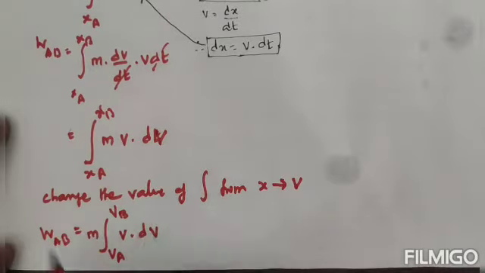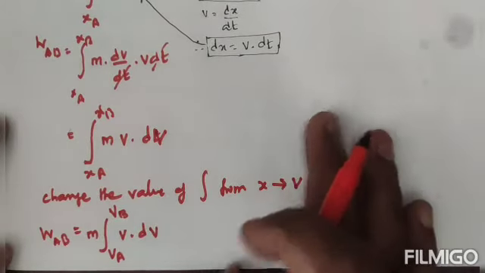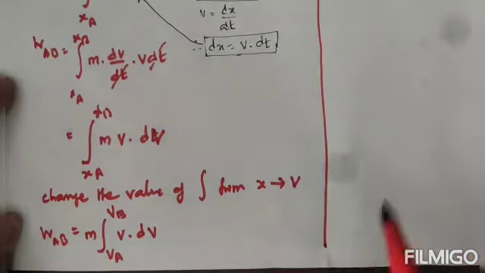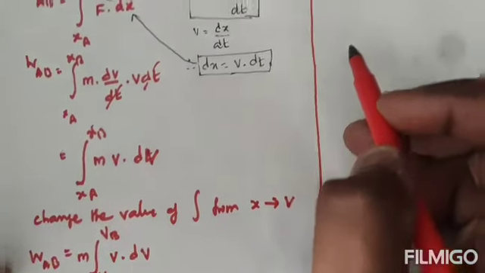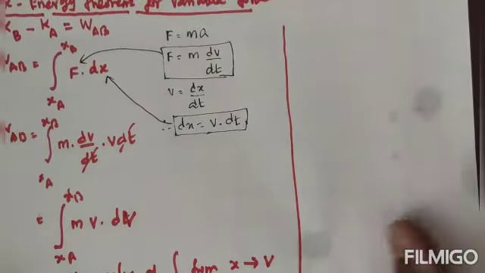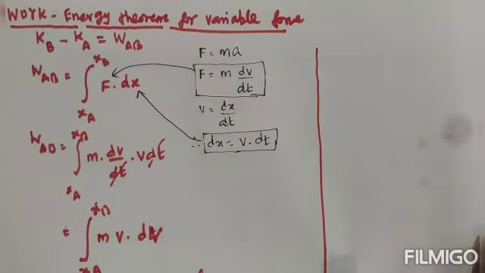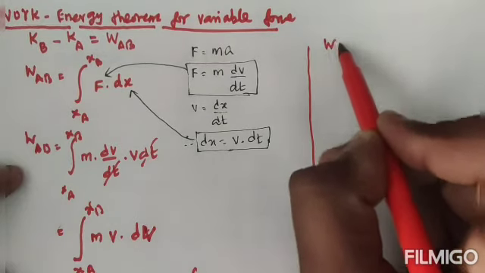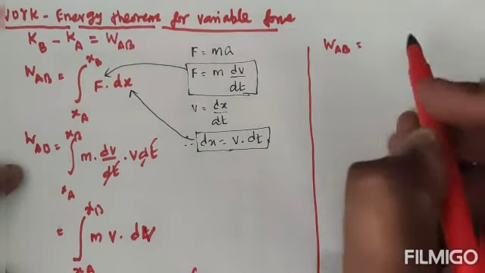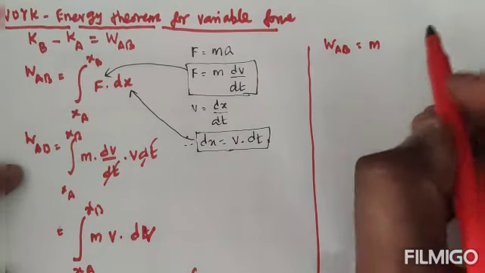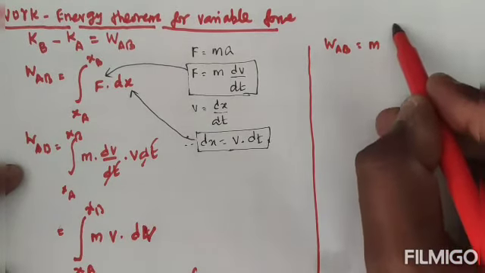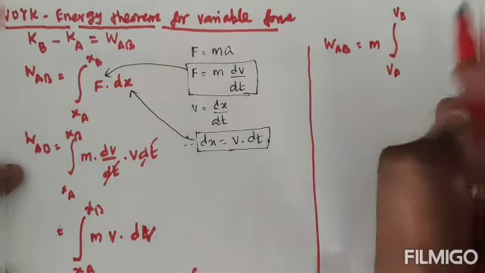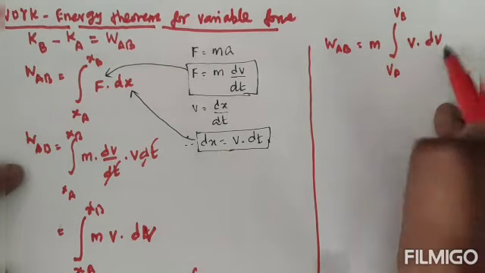So this is like a normal integration. Now let's integrate. I can write one more time the step: m into the integral from VA to VB, v into dv.